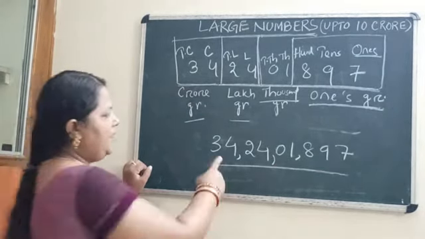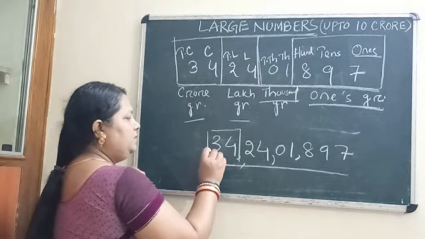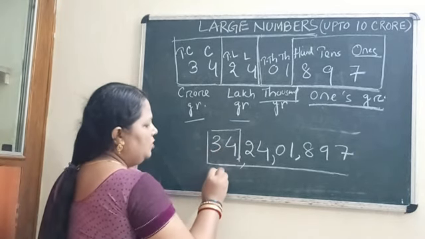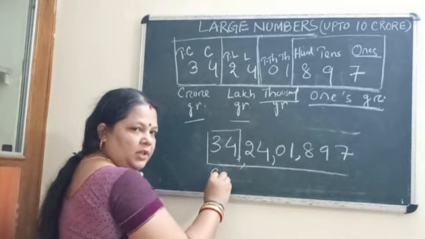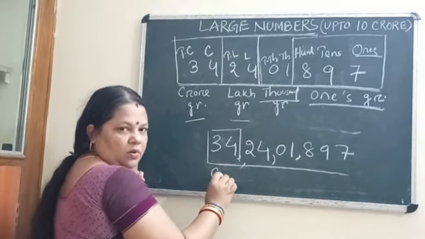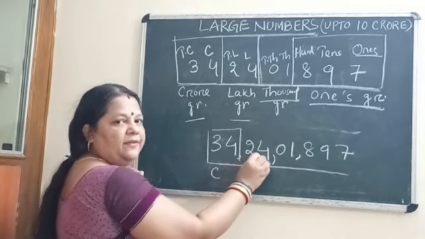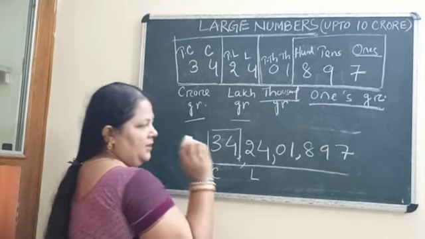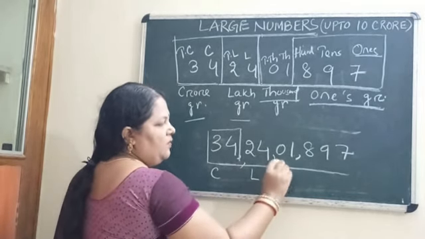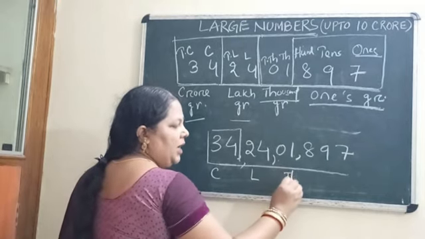Okay. So when we are going to read this number, how will we read? We will read it group wise. Combiningly we will read this number like 34 crore. Okay. 34 crore. Then 24 lakh. Then 01 means 1000.